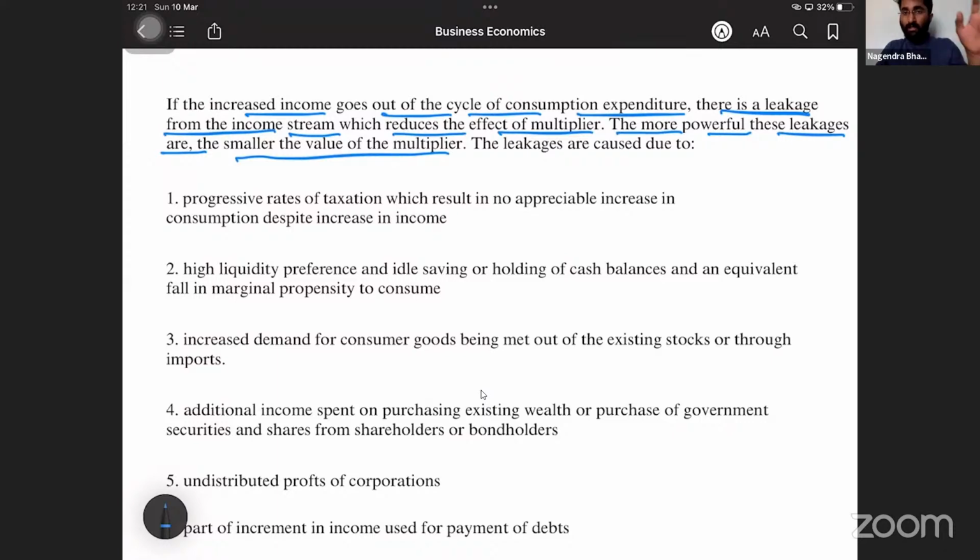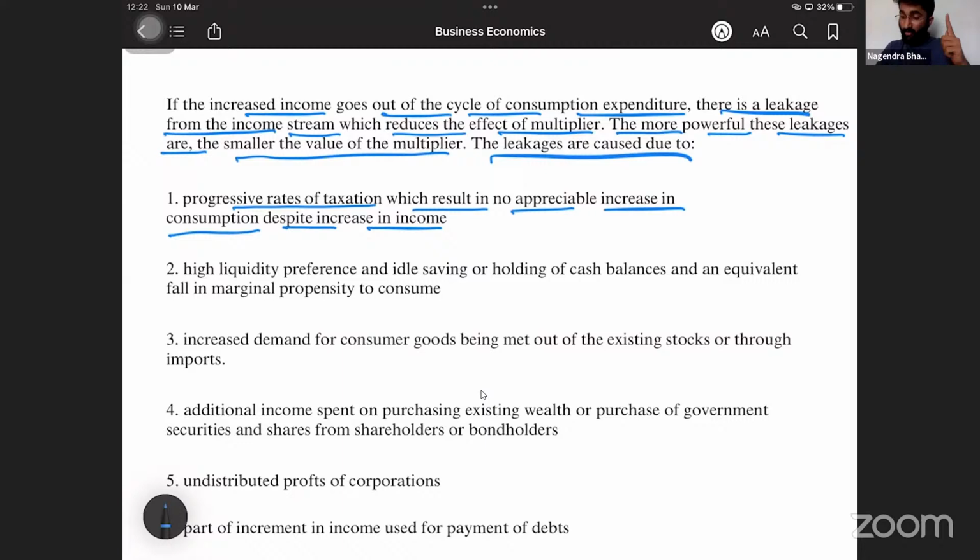Correct? What are the reasons for leakage? Number one, progressive rate of taxation. You have to pay more and more tax to the government, so that is a leakage, no? If that tax was not paid, then you would have used it for consumption. The taxation which results in no appreciable increase in the consumption despite increase in income. Your income increases, still tax will be more, no? You have to pay everything as tax.